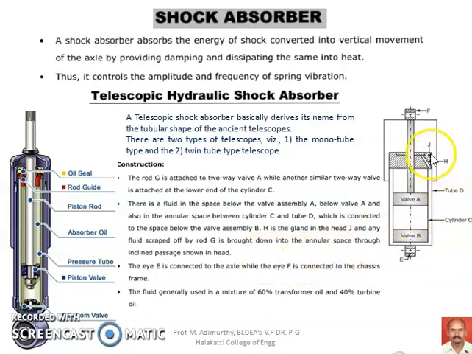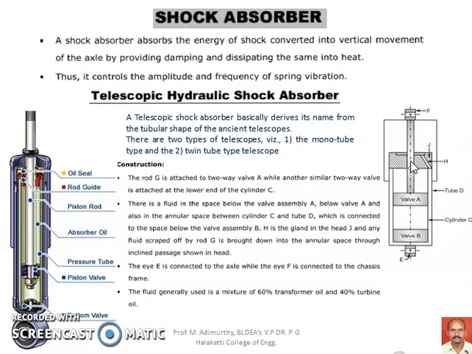And here H is a gland, and this hatched portion represents the guide rod guide, and this small hatched portion represents the absorber oil seal.